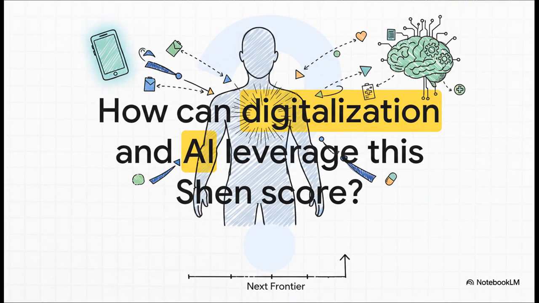In conclusion, this consensus provides a validated, standardized tool for immediate clinical application. The key forward-looking question is this: how can the digitization of this Shen score be integrated into our electronic health records and then leveraged by AI-driven predictive models to improve prognostication and guide personalized patient management? That represents the next frontier for research and development.